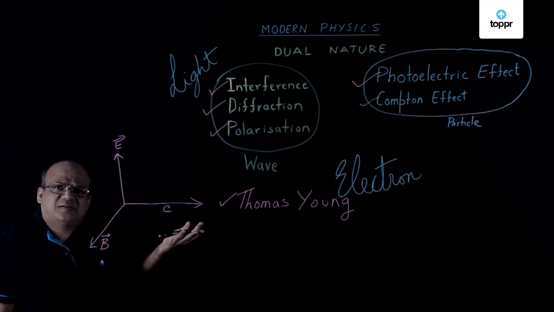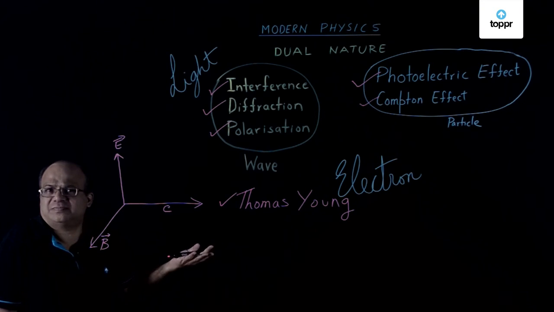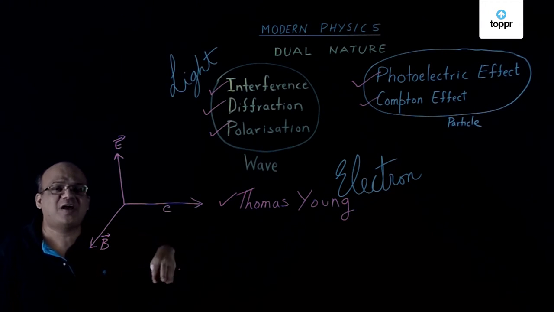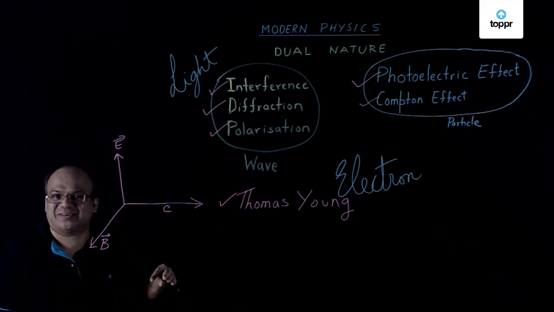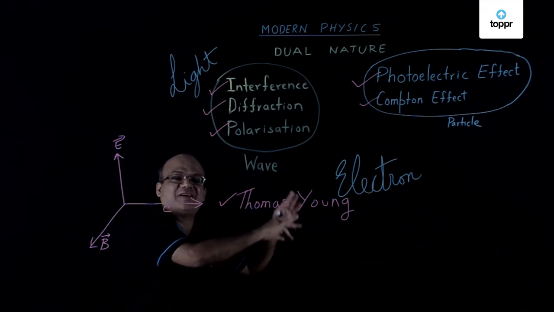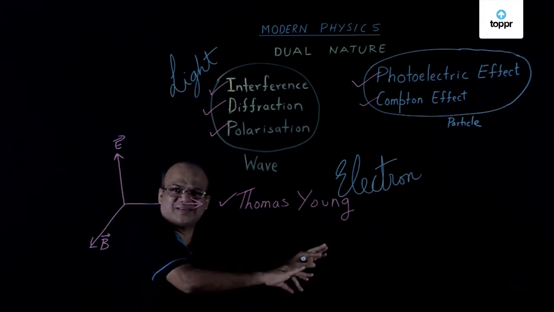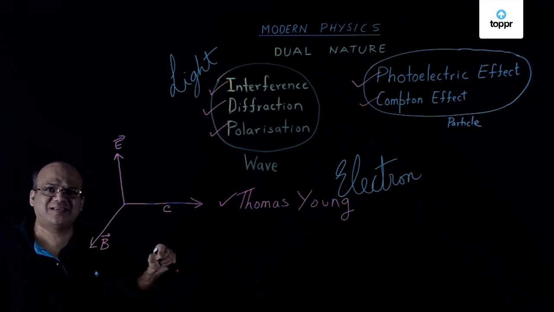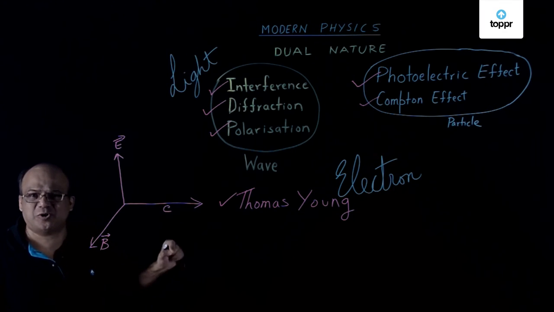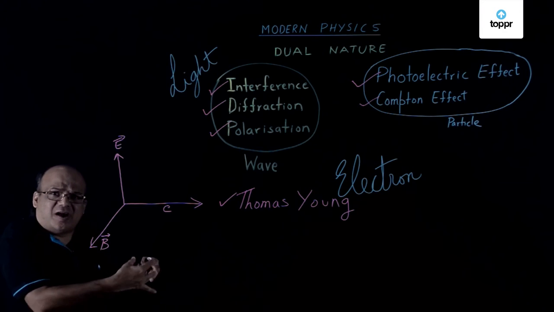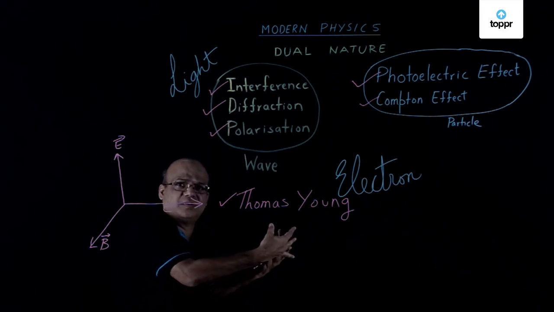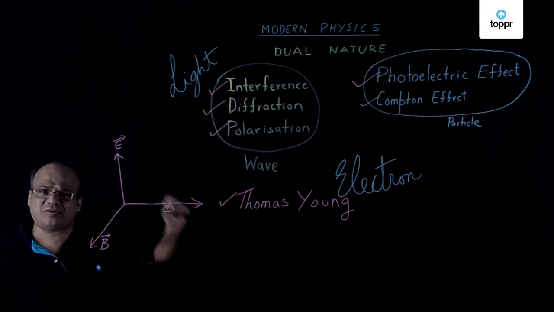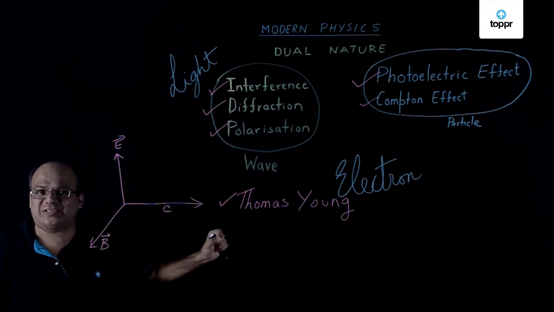Now what about particles? Can they behave like waves? In fact, particles like electrons also have a particle nature and wave nature. In classical physics, you treat electrons as particles. Why? Because they have got mass, they have got charge, and they behave like particles in devices like television picture tubes. But there are other equipments like electron microscope, which actually use the wave nature of electrons. So particles like electrons also have a dual nature.